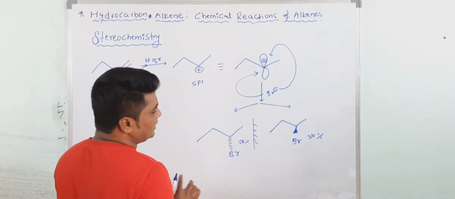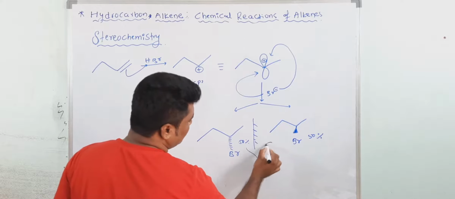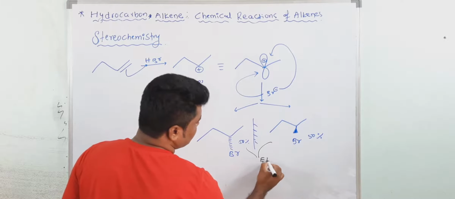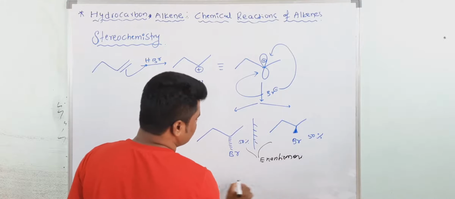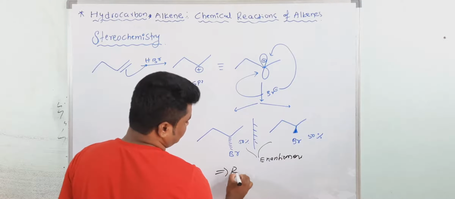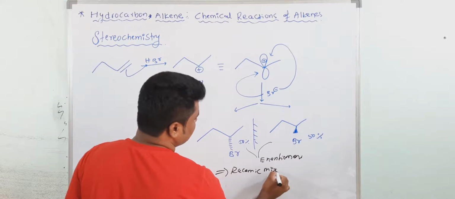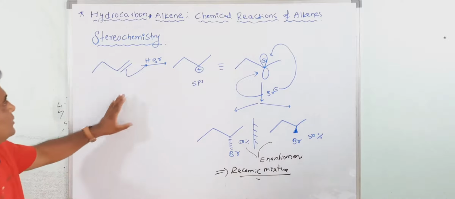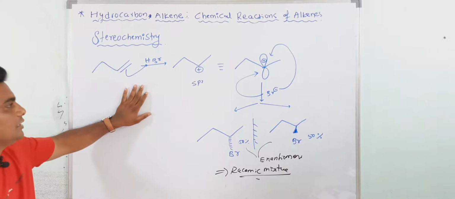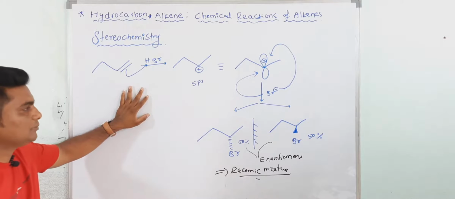This is optically inactive, and this mixture is known as a racemic mixture, and both of these are called enantiomers. Understood? This is the stereochemistry of electrophilic addition to alkene. Okay? First write down, we will discuss more examples.